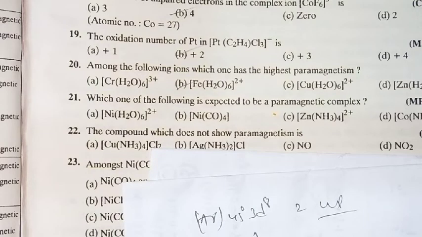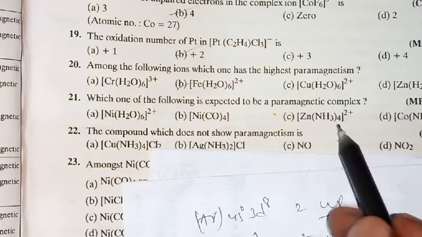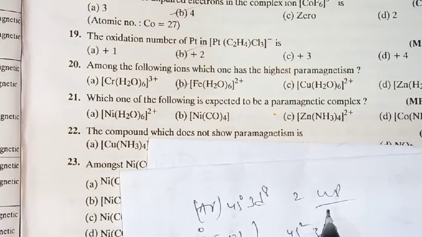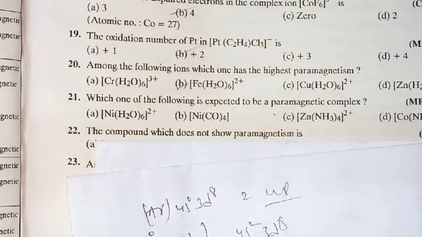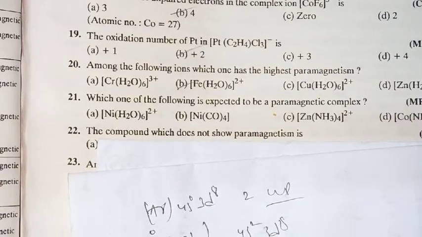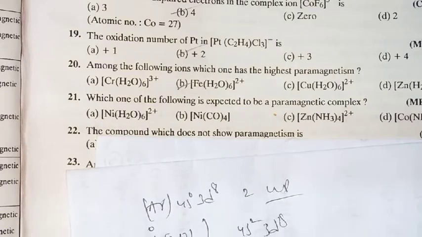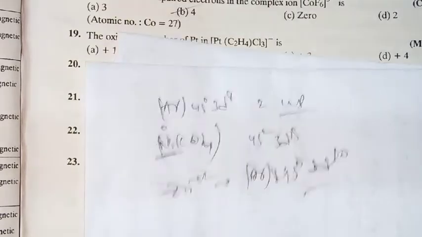That is why you can get 4s2 3d8 easily. Next, in the case of Zn(NH3)4, what is it? Zn plus 2. So for the Zn plus 2 configuration, what will we get here? Argon 4s0 3d10. Is it okay?